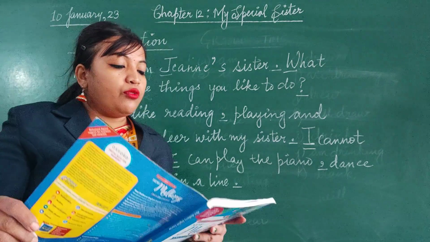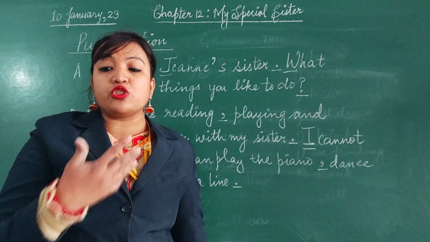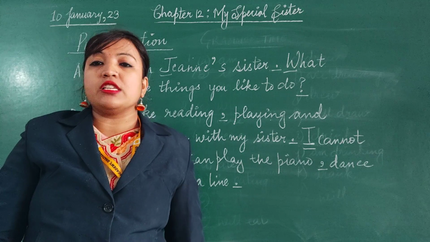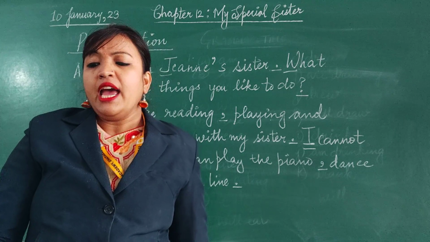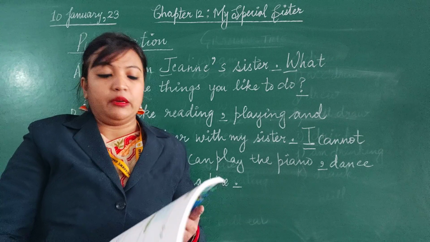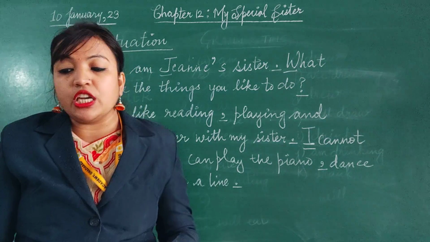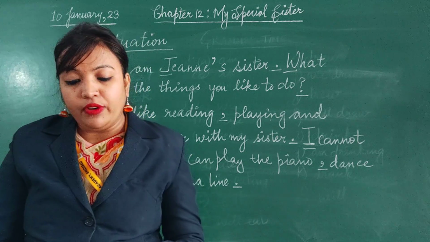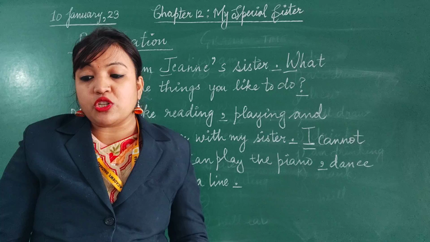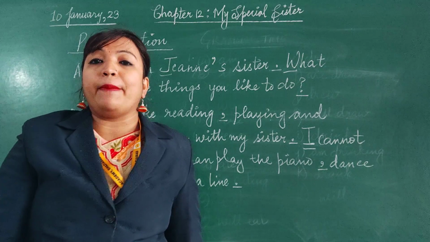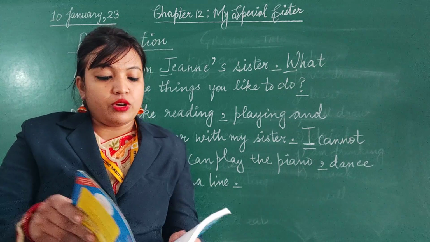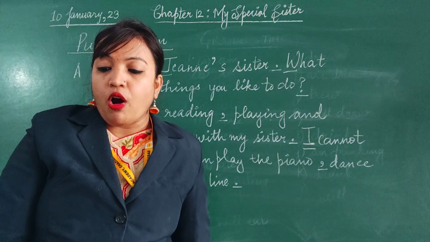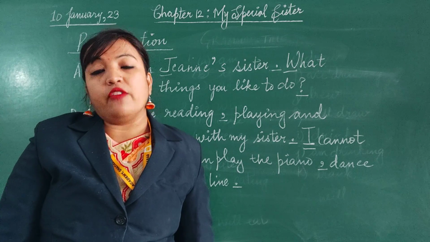Then third one, what work does he or she do? What is their job? That is, he is a kind-hearted, loving and caring person. If he is retired, you will not write retired. You just say, he is a kind-hearted, loving and caring person. Then fourth one, what does he or she enjoy doing? You can write, he enjoys walking in the morning and evening. What makes this person special? He loves to play with me and my pet dog Puffy. And then last one, how do you feel about this person? Like you can write, he is special to me because he always listens to me and loves me a lot.